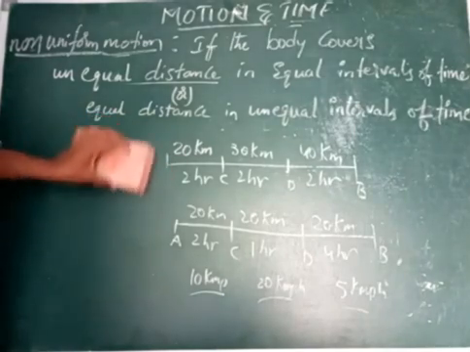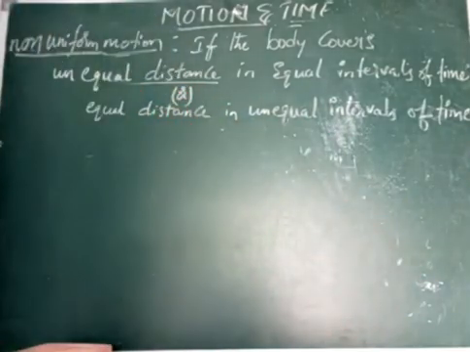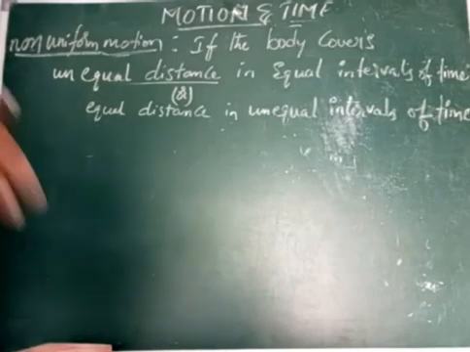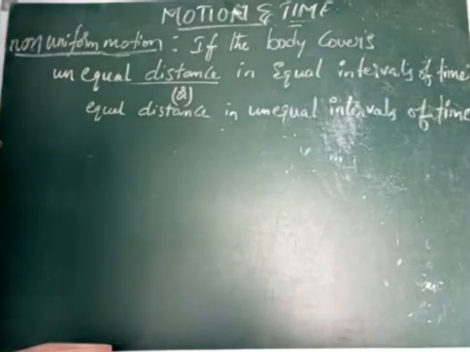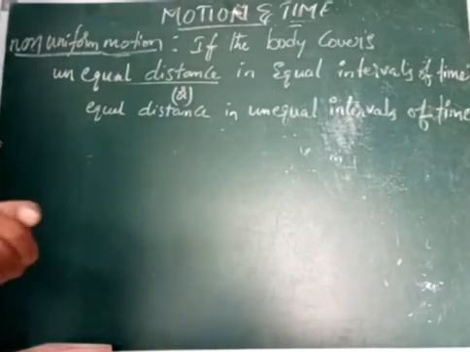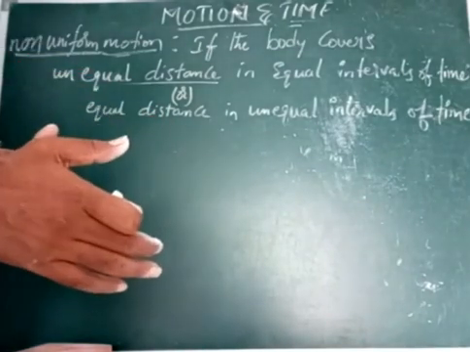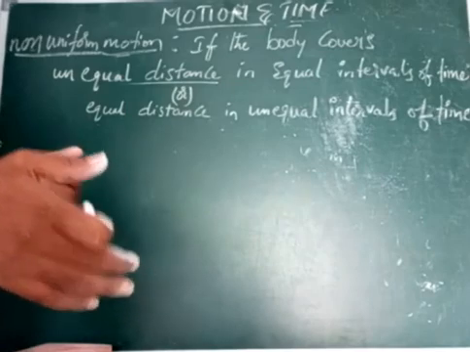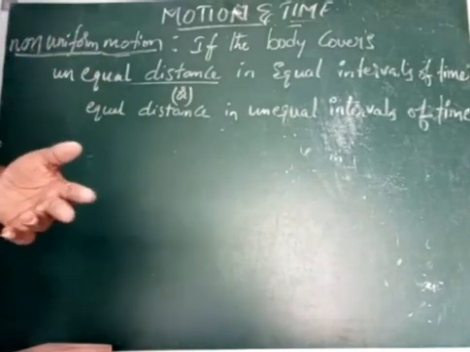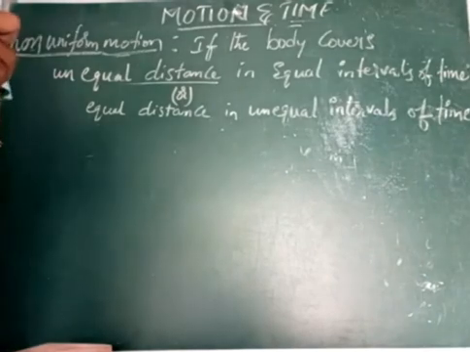So coming to the examples for non-uniform motion, we can give so many examples. In practice, a vehicle traveling on a crowded road. What is the motion, uniform or non-uniform? On a crowded road, at some positions it may travel fast, but in the very next minute the speed may reduce or increase. And also a boy cycling in a crowded place comes under non-uniform motion.